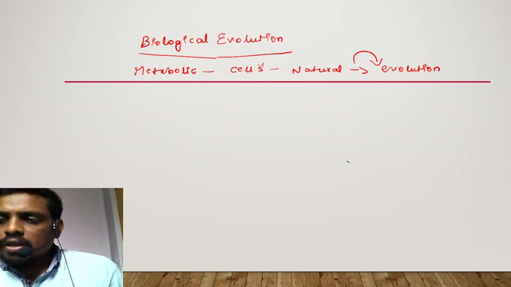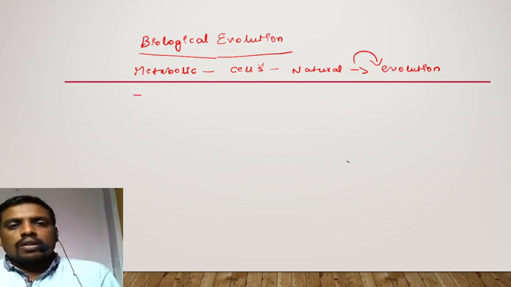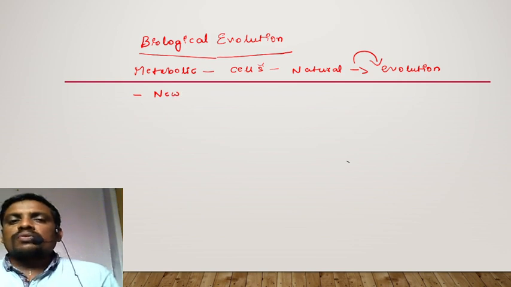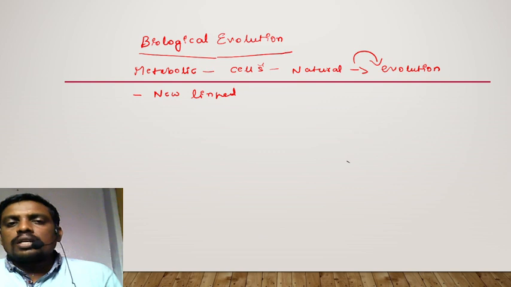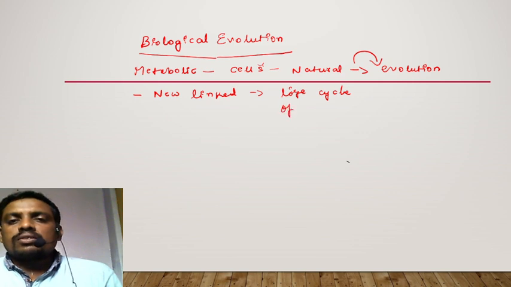The rate of appearance of new forms is linked to the life cycles. So the approaches of evolution are linked. The new forms are linked to the life cycles of the organisms. This process of evolution depends upon the life cycles of organisms.